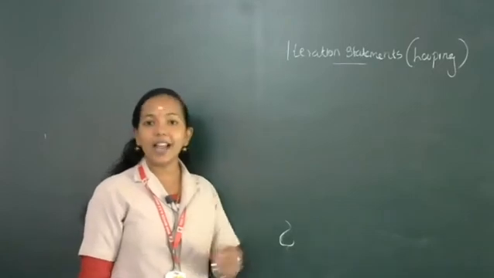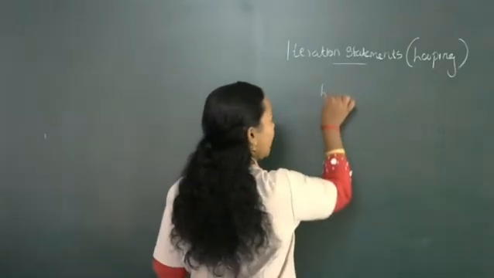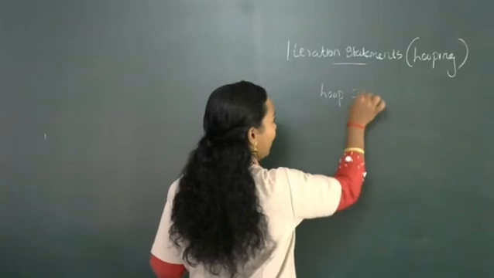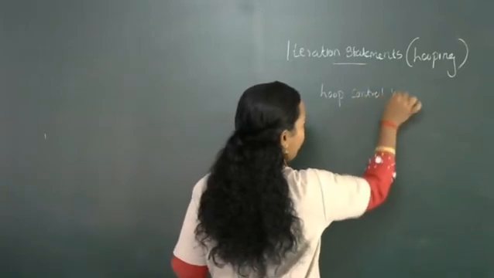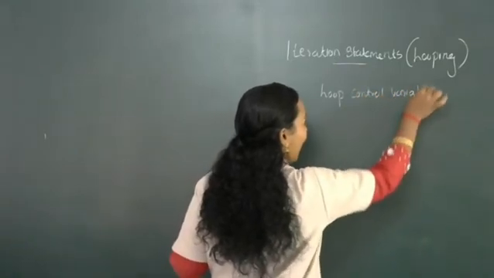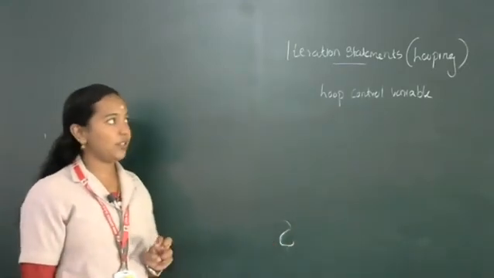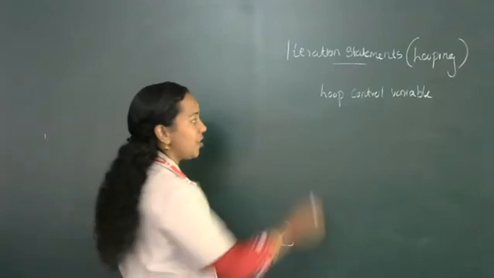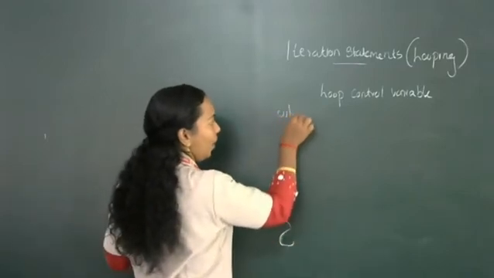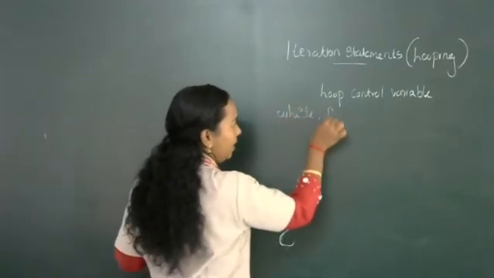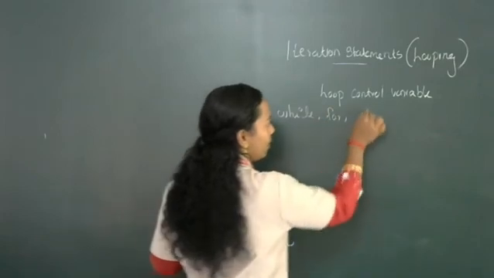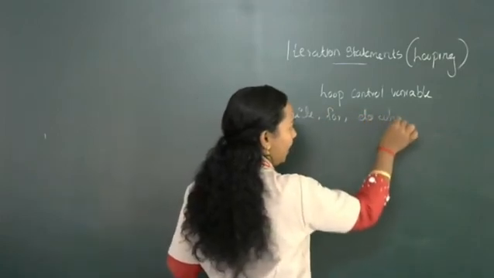To control the iteration statement, we are using a loop control variable. With the help of the loop control variable, we can execute the iteration statement. The commonly used iteration statements are while loop, for, and one more, do while.